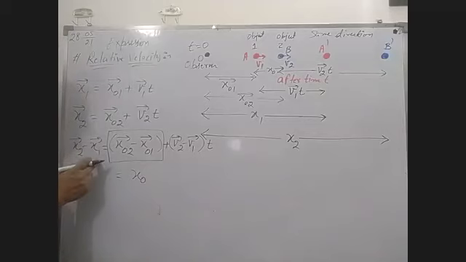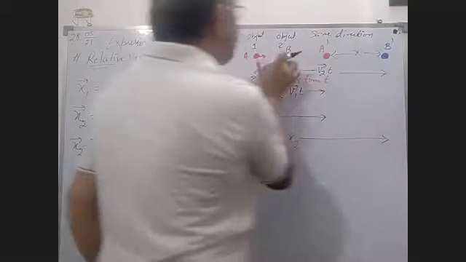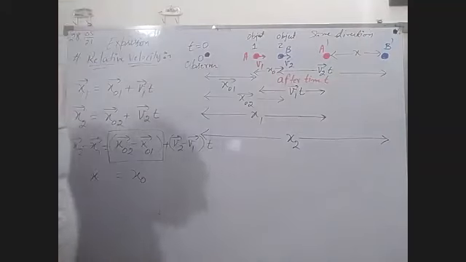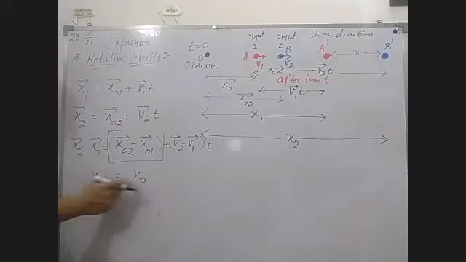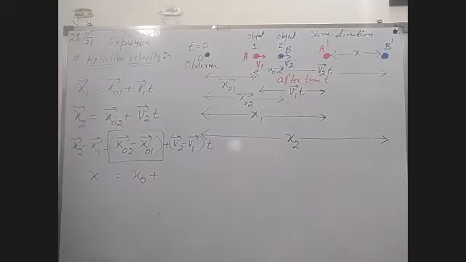What is x2 minus x1? Take this one as x. This is the gap between these objects. It means x0 is the gap initially, and x is the gap after time t between these objects. Now take these differences in the simple form: x minus x0 equals v2 minus v1 times t.